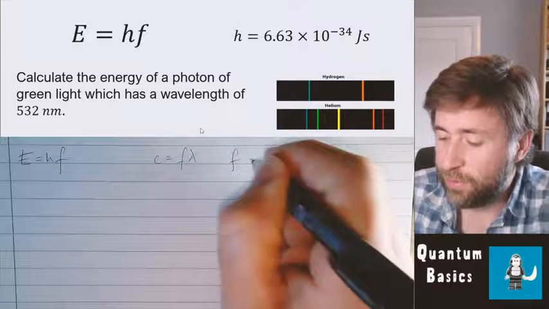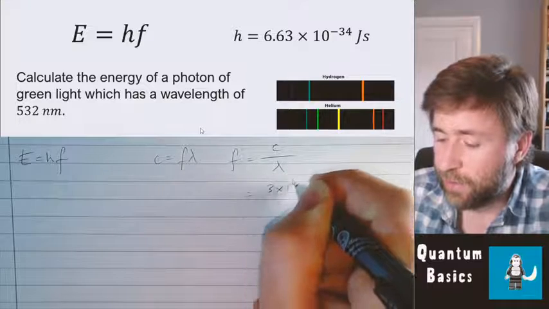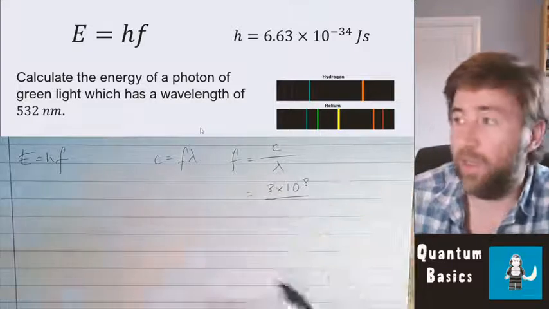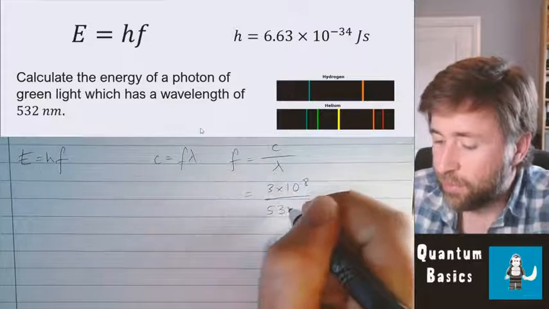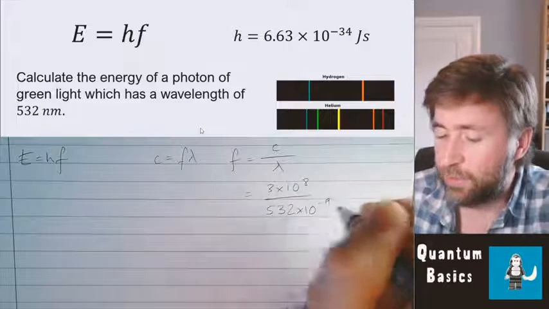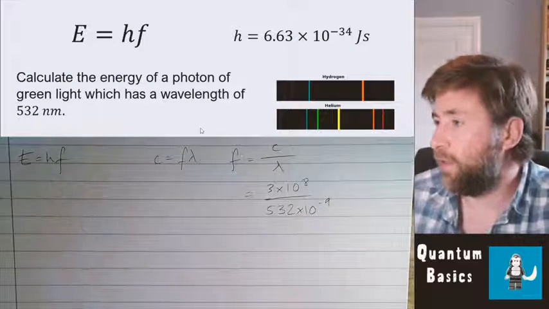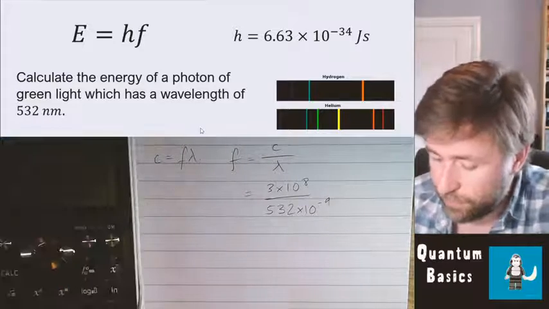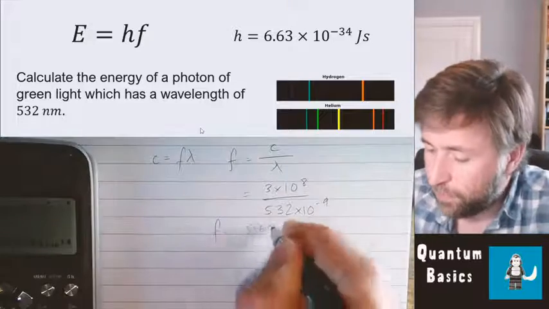So we need to work out frequency is c over lambda, which is 3 times 10 to the 8. That's just something you will memorize. That's the speed of light in a vacuum, over the wavelength, which is 332 times 10 to the minus 9 meters. And that's just a conversion straight away. I see nano and I write times 10 to the minus 9. So 5.64 times 10 to the 14.